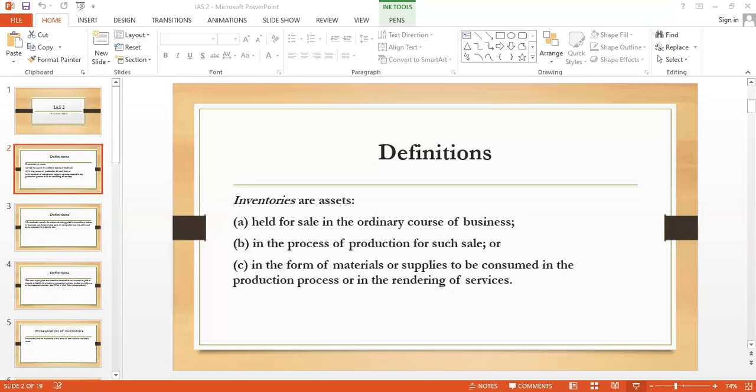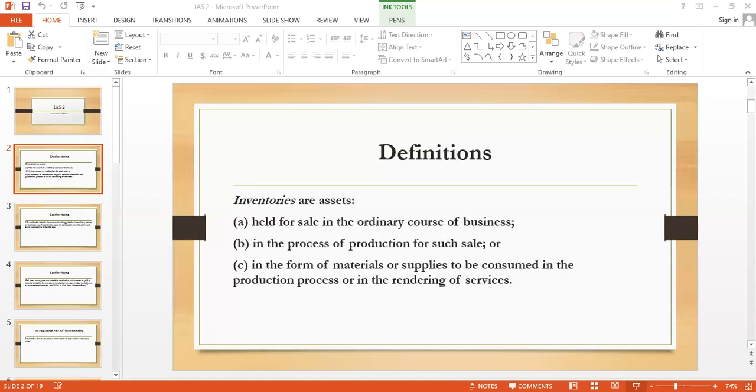What is fair value? As per the definition, fair value is the price that would be received to sell an asset or paid to transfer a liability. Right now we are discussing in the context of inventory. So we'll take this definition.